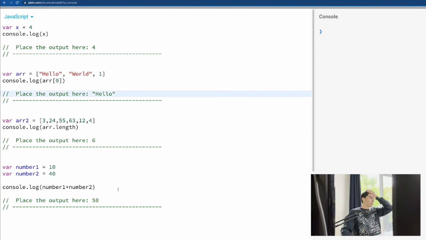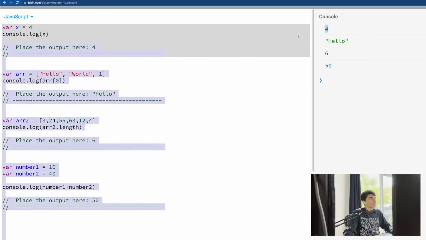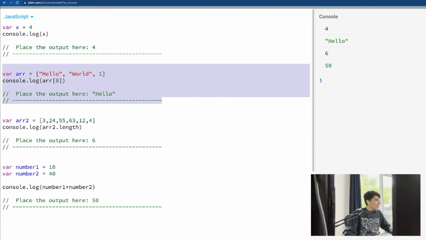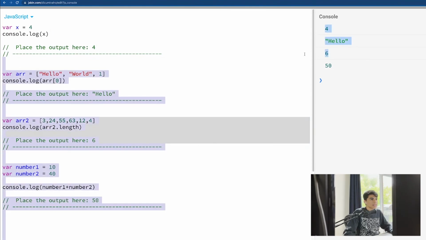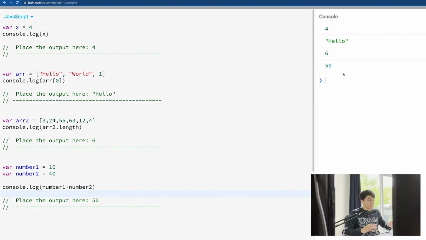So here we have everything, and we want to see if we are right. Again with the results, I had a problem with this one here, but now everything is fine. The first one, let's run it. Number 4, it's right. The second one, hello, it's right. The third one, 6, it's right. And the last one, 50, it's right. So yeah, that's basically what we need for today.